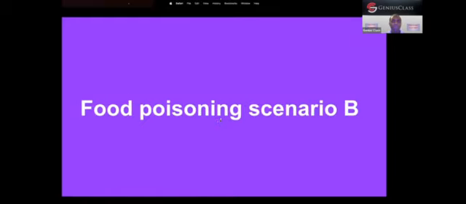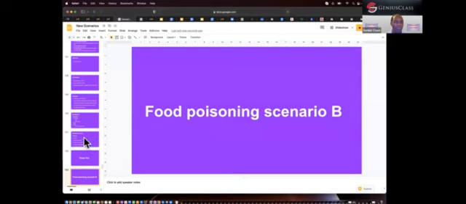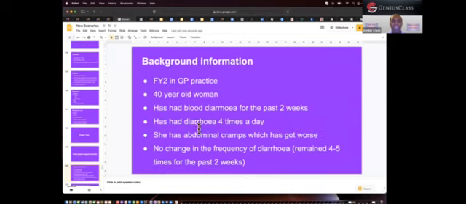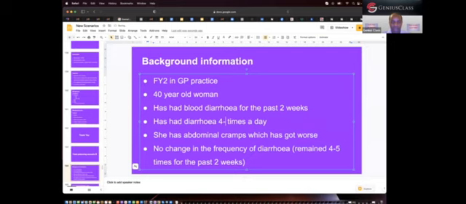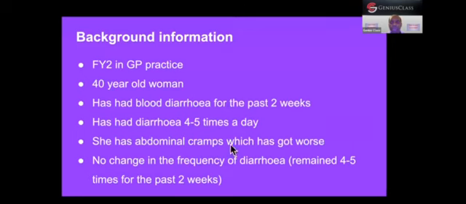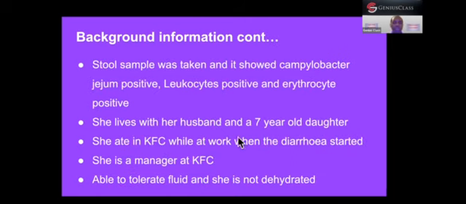She passes diarrhea 4 to 5 times a day. She also has abdominal cramps, which have gotten worse over the last 2 weeks. No change in the frequency of the diarrhea. From 2 weeks ago until today, there has been no change, 4 to 5 times. She has been having this for the past 2 weeks, but abdominal cramps have actually worsened.